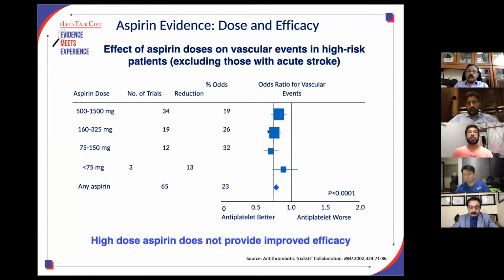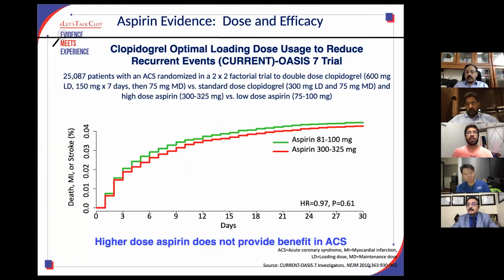As far as the dose of aspirin is concerned, what dose decreases the risk of cardiovascular events? It was a meta-analysis, and it showed that aspirin use of almost 75 to 150 milligram is doing the best. So a higher dose of aspirin is not doing any favor, it does not help, and it does not improve the efficacy.